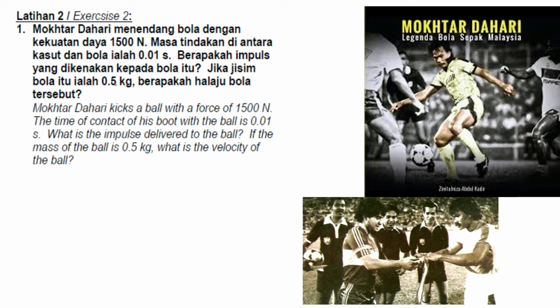Okay, so this one you have to be careful. They want you to find impulse. So what is the formula of impulse? Ft is equal to mv minus mu. It gives you the force already, 1,500, and the time, 0.01. Then they give you the mass, 0.5 kg, and they also ask you to find the velocity. Impulse you already know; you have to use whether this one or this one.